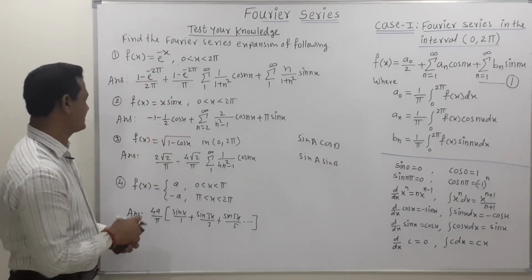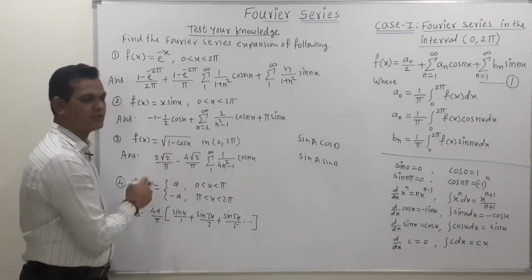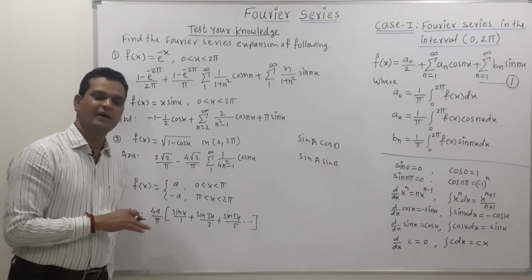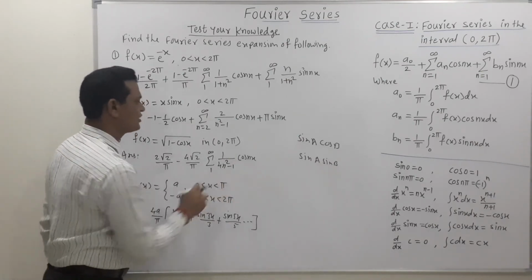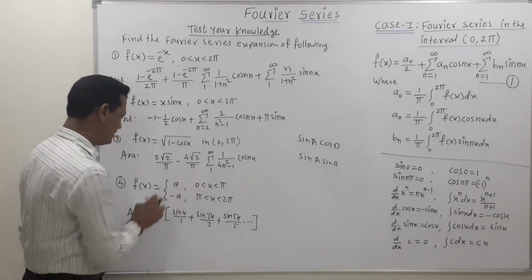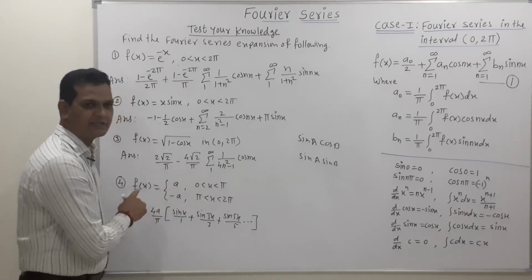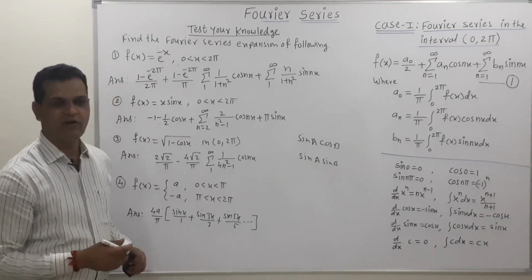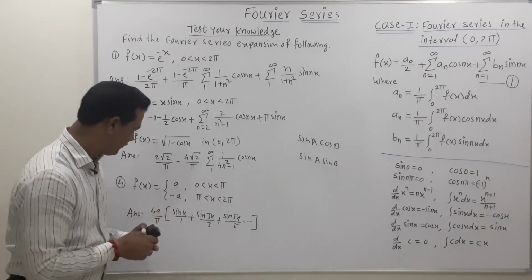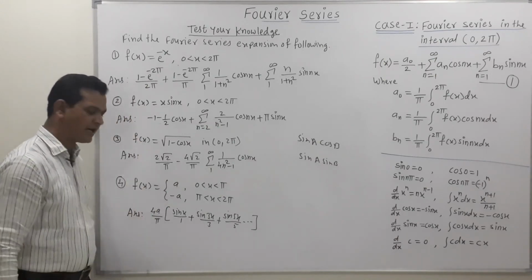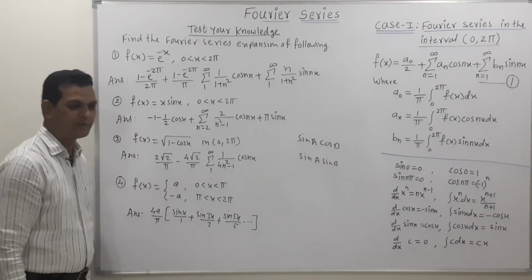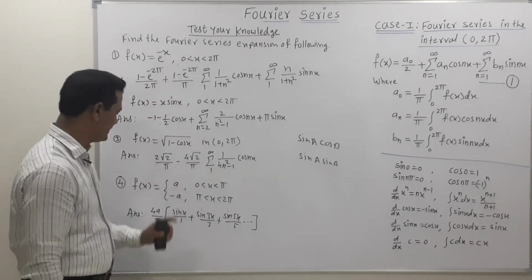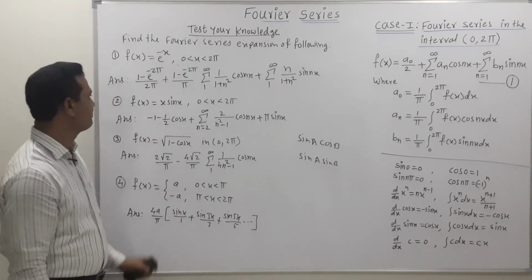Now the third example is root of 1 minus cos x. So use the trigonometric formula and convert the given expression in terms of a sine term, and we can get the answer to this question which is represented here. Now the next one is with limits a and minus a. A and minus a are both constant terms, so we can easily find the values of a naught, an and bn. So friends, these 4 examples are given for your practice purpose. Please solve all these 4 examples and verify your answers which are provided on this screen.